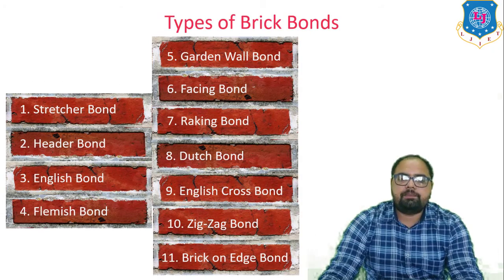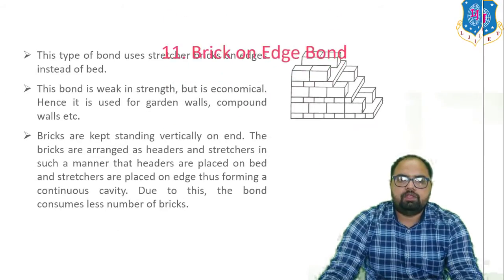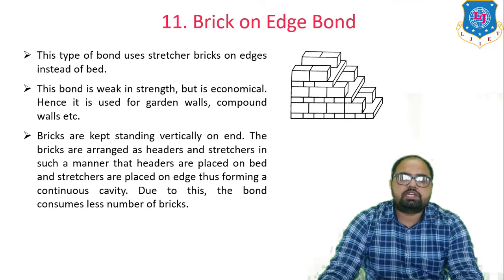And the last one is the brick on edge bond. This type of bond uses stretcher bricks on edge instead of bed. This bond is weak in strength but it is economical. Hence it is used for garden walls, compound walls, etc.